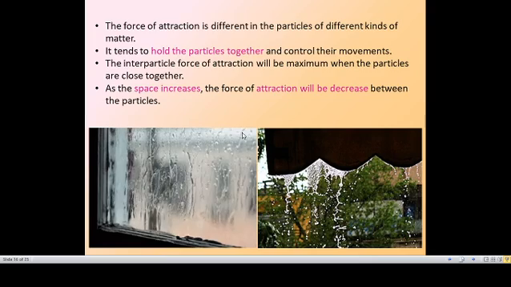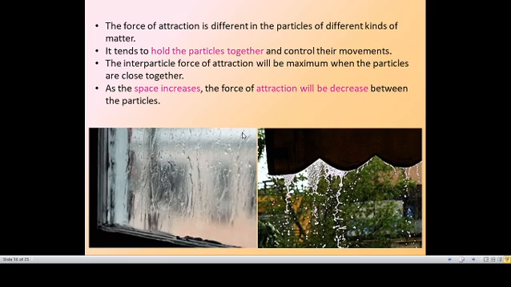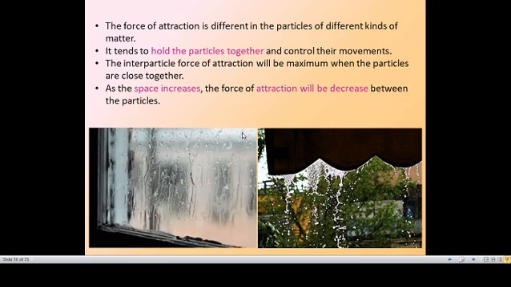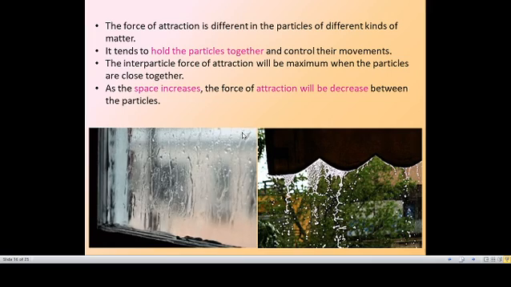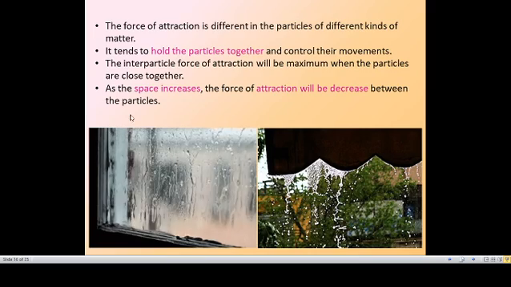You can see in rainy weather, the water comes from the clouds and falls down like droplets. On a glass window, we can see it moving in a particular line, not straight, but moving one by one.